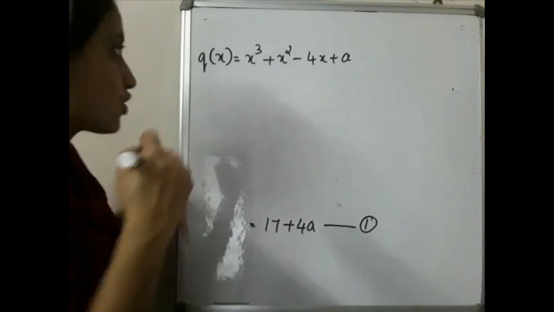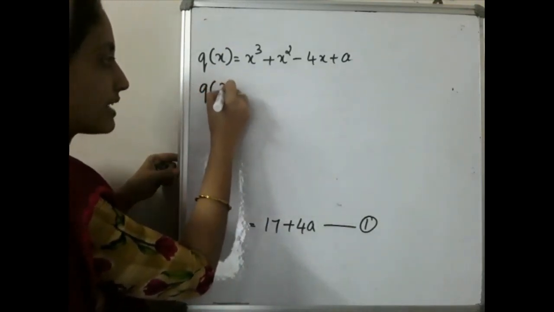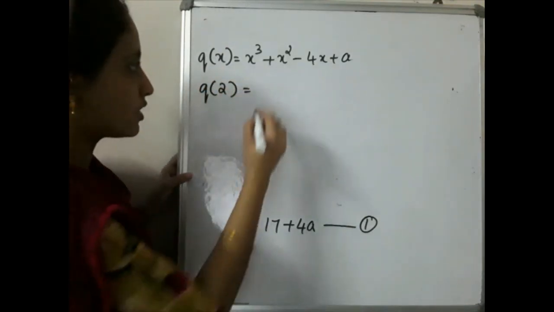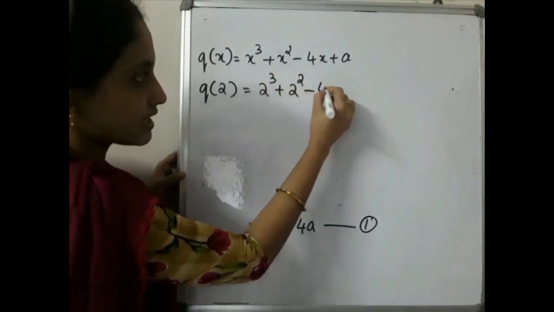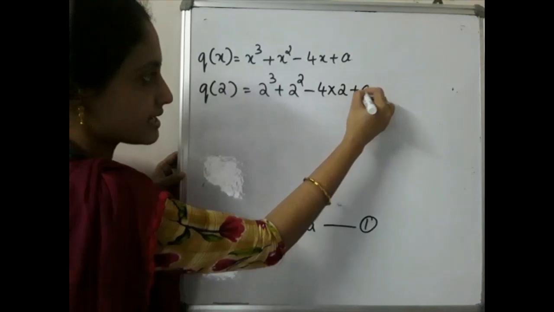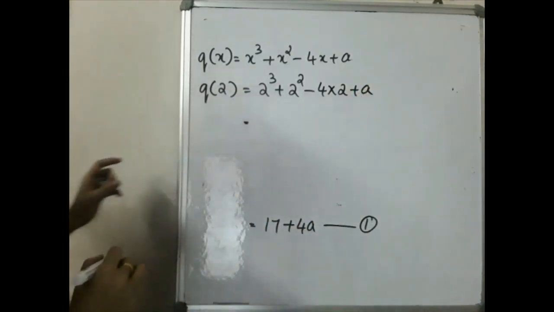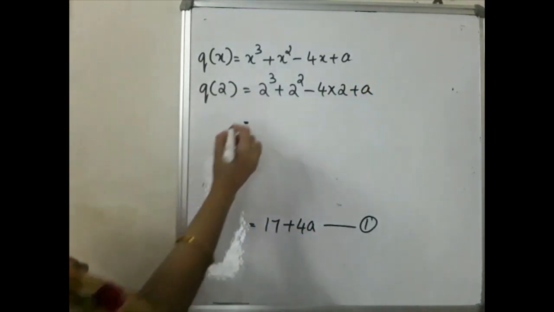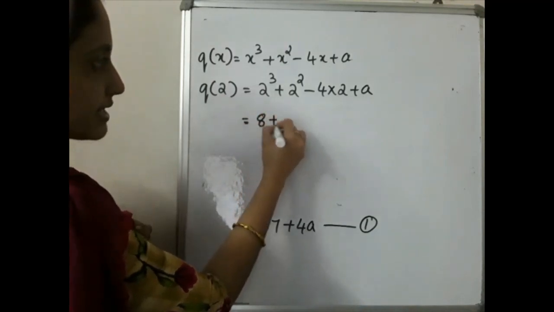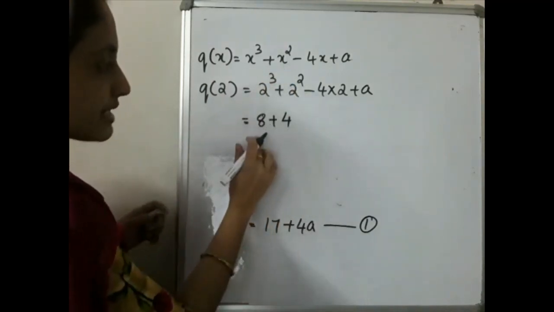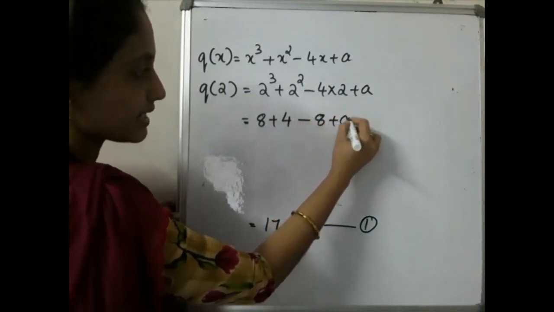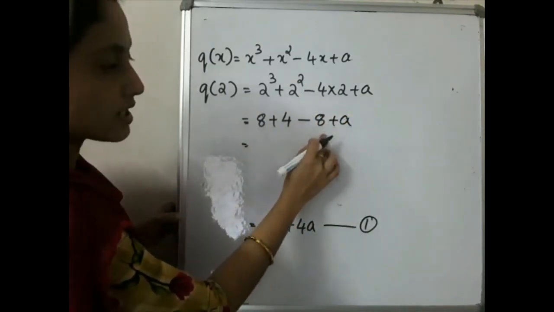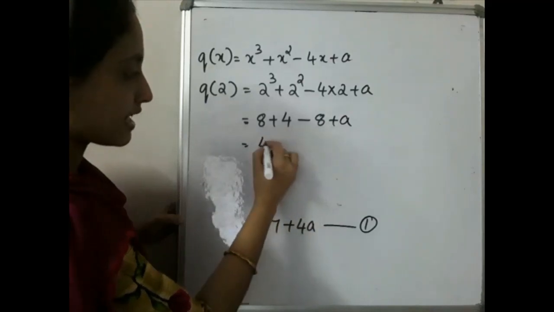x minus 2. So what we can write, q of 2 will be the remainder, is it? So q of 2 is equal to what? 2 cube plus 2 square minus 4 into 2 plus a. Okay, so that is equal to what? 2 cube is 8, 2 square is 4, minus 8 plus a. 8 minus 8 is 0. Then 4 plus a will remain.